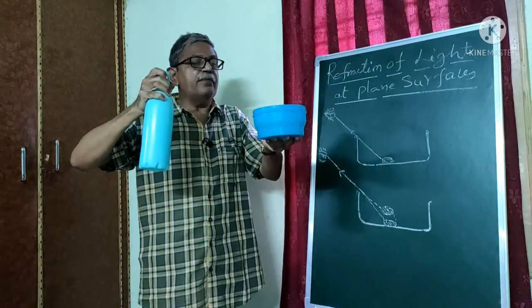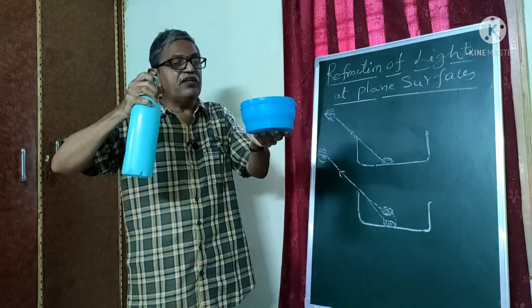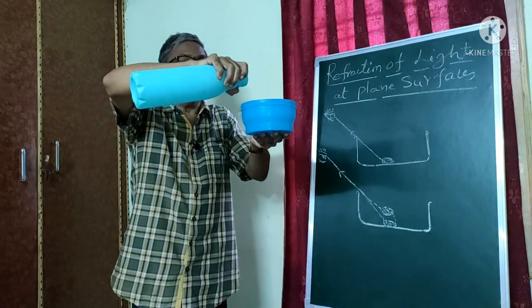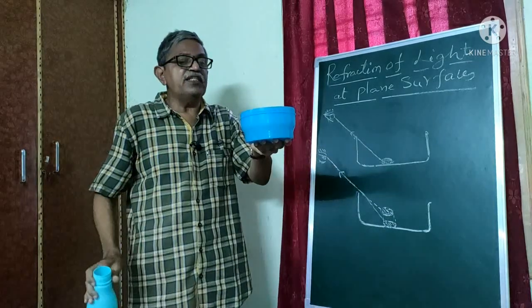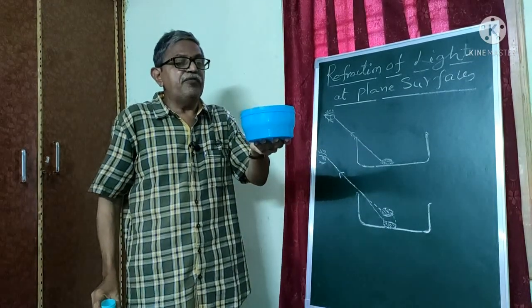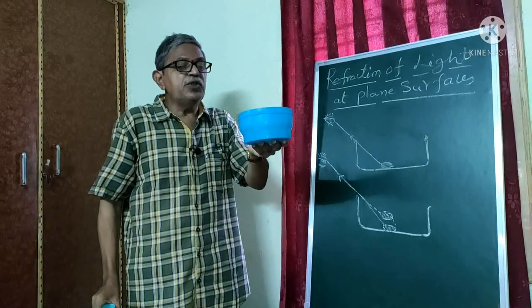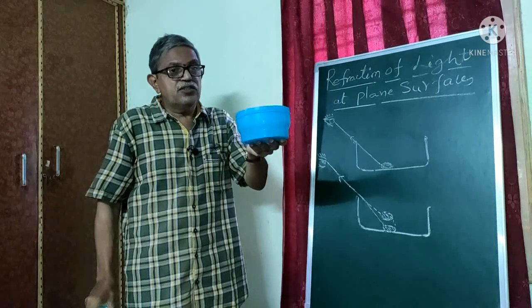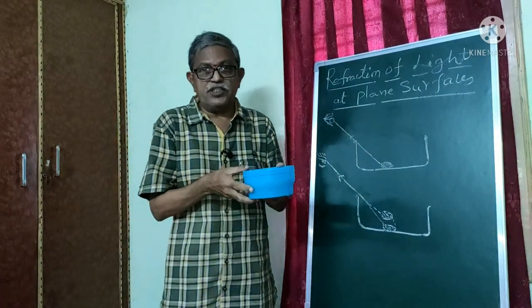Before that, I am observing that coin. It is not appearing. It is at the bottom of the vessel. Now again I am pouring the water. Now it is again coming into my view. It is easy to observe that coin. So here again I am going to ask two questions.